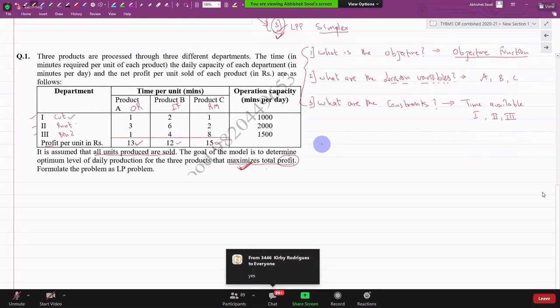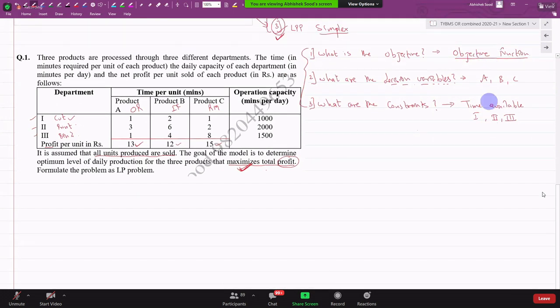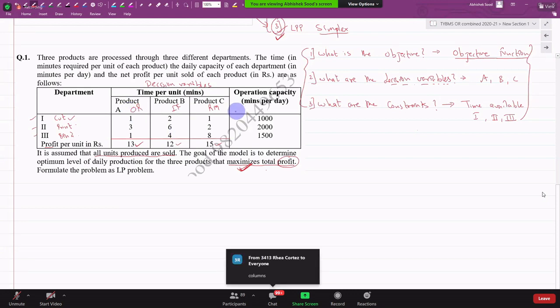Once you have answered these three questions, you have to put the data in a table. This table is already in the required format. Decision variables should be in the rows or columns? Quickly tell me. It should be in columns.